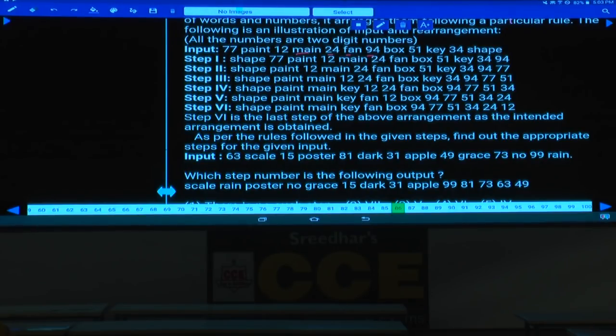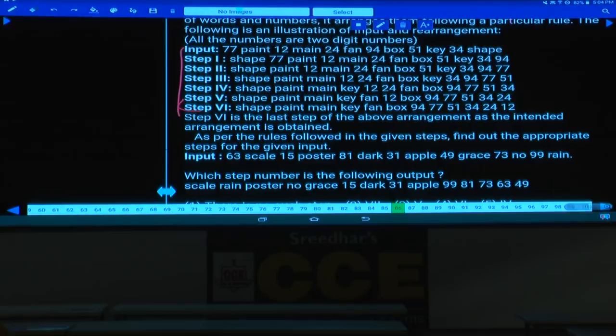And how many steps are there? There are 6 steps. 12 elements are there and there are 6 steps, which implies that in each step exactly 2 elements are being arranged, isn't it? Then check out the final logic. In order to identify the logic, always compare the input with the final output. What is the final output here? Step 6 is the final output.